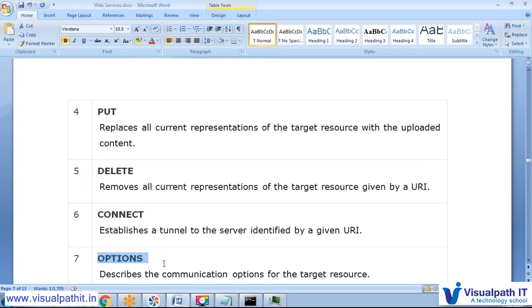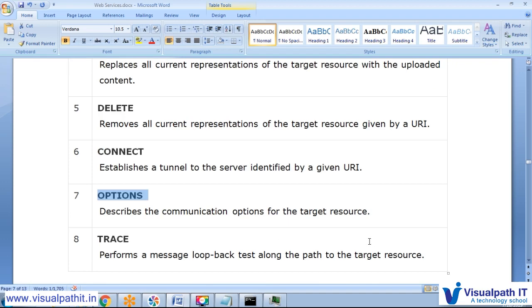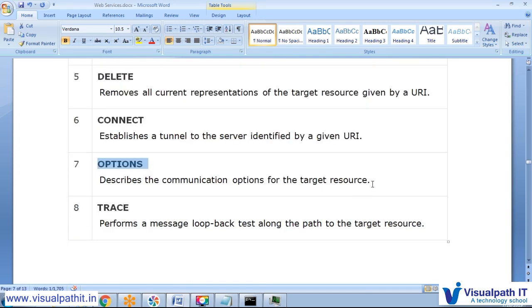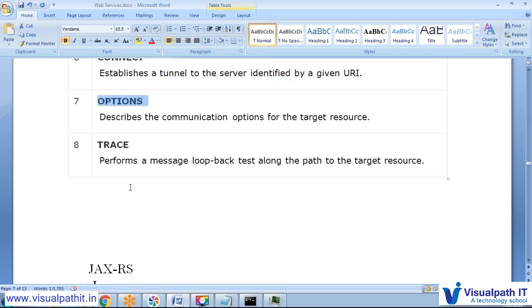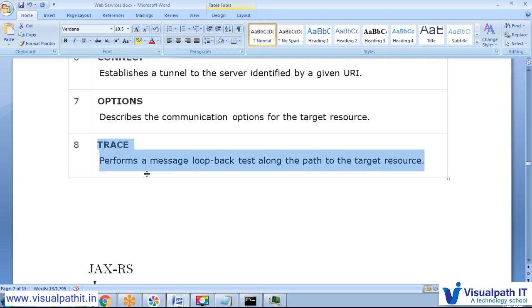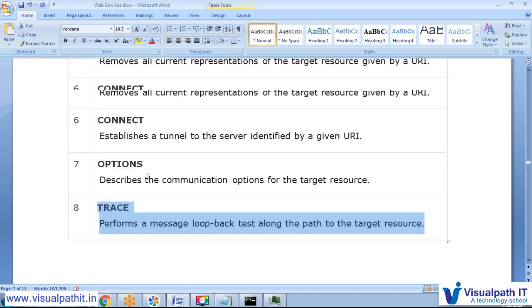So we can just send OPTIONS, and it returns what exactly they are using, GET, POST, and what kind of things. Again, TRACE is just checking the performance: what we send will loop back as a test. So how much time it takes, and whether all that functionality is working fine or not, we can check using TRACE.